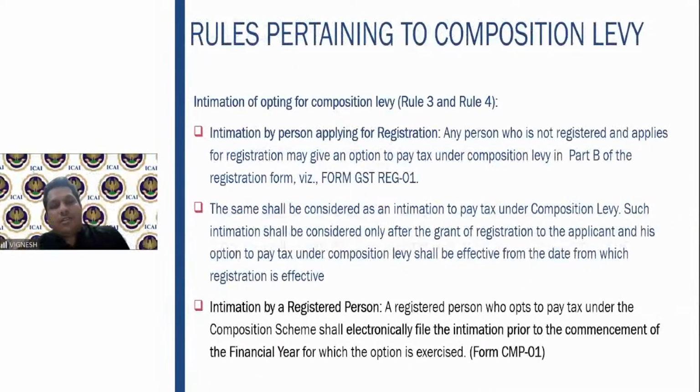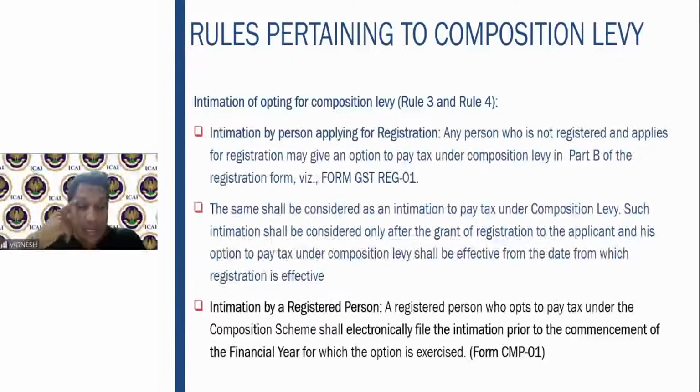Now, what are the further rules? These are just rules. You just go through it. Not very important. Just for understanding purpose, how to do it. Whoever is not registered, we have to apply for the registration. There an option will be there for selecting the composition levy. You have to select that and apply the form. Once you do that, it is treated as an intimation to pay the tax under the composition levy.